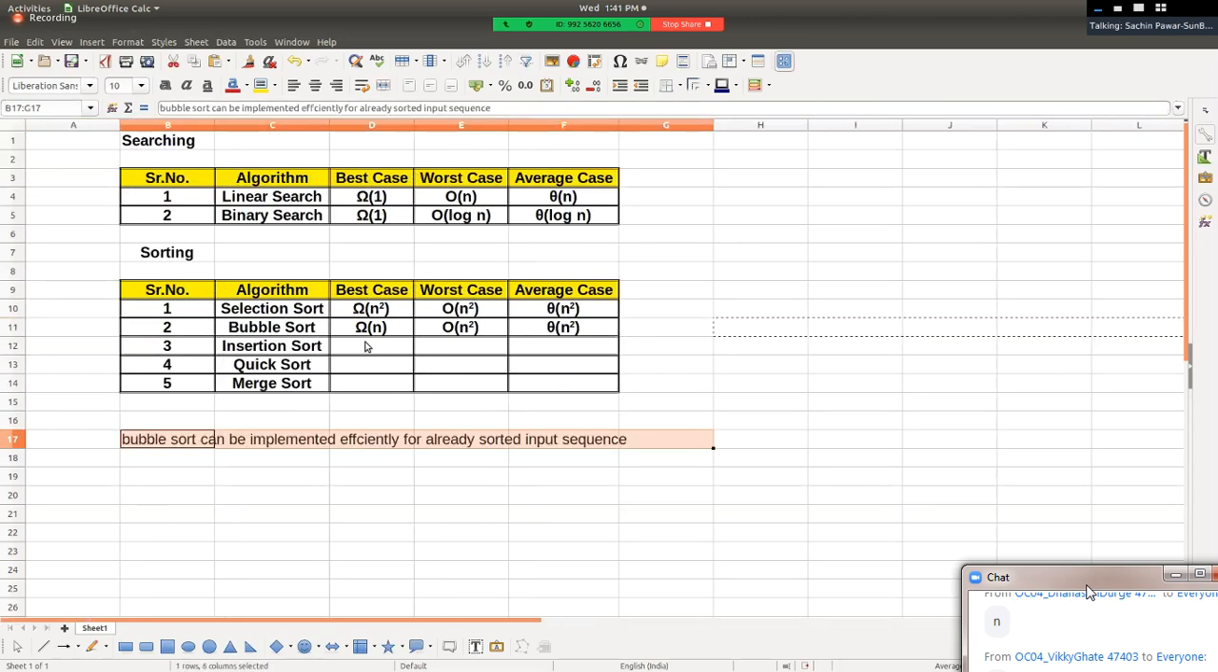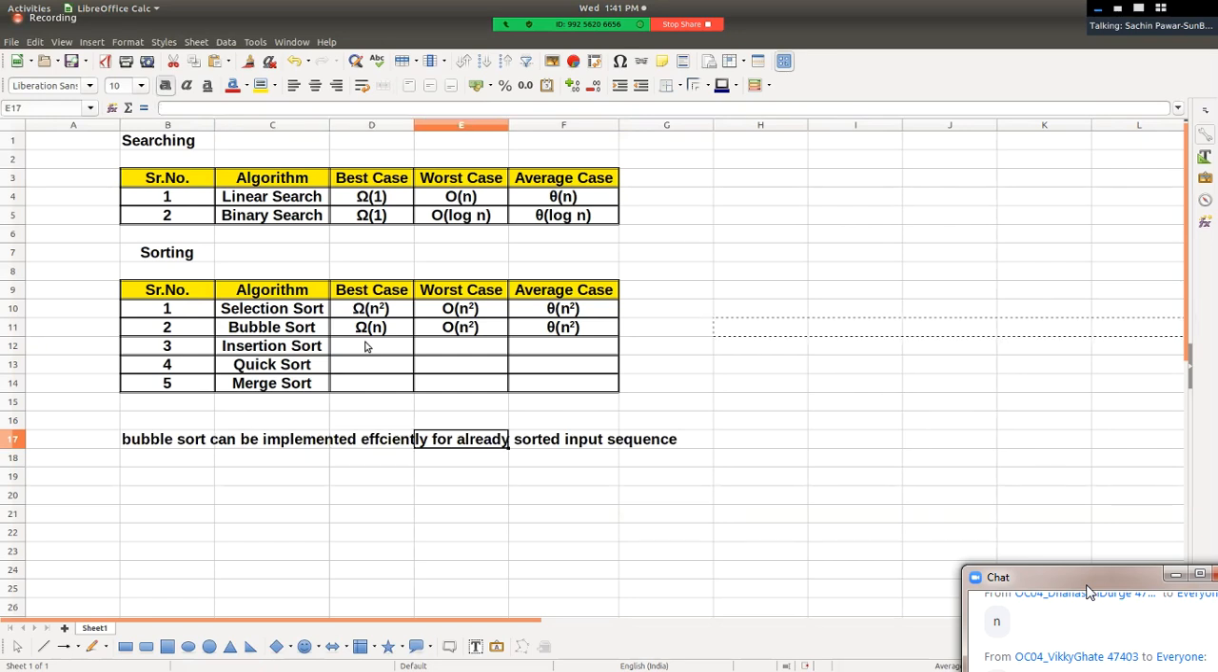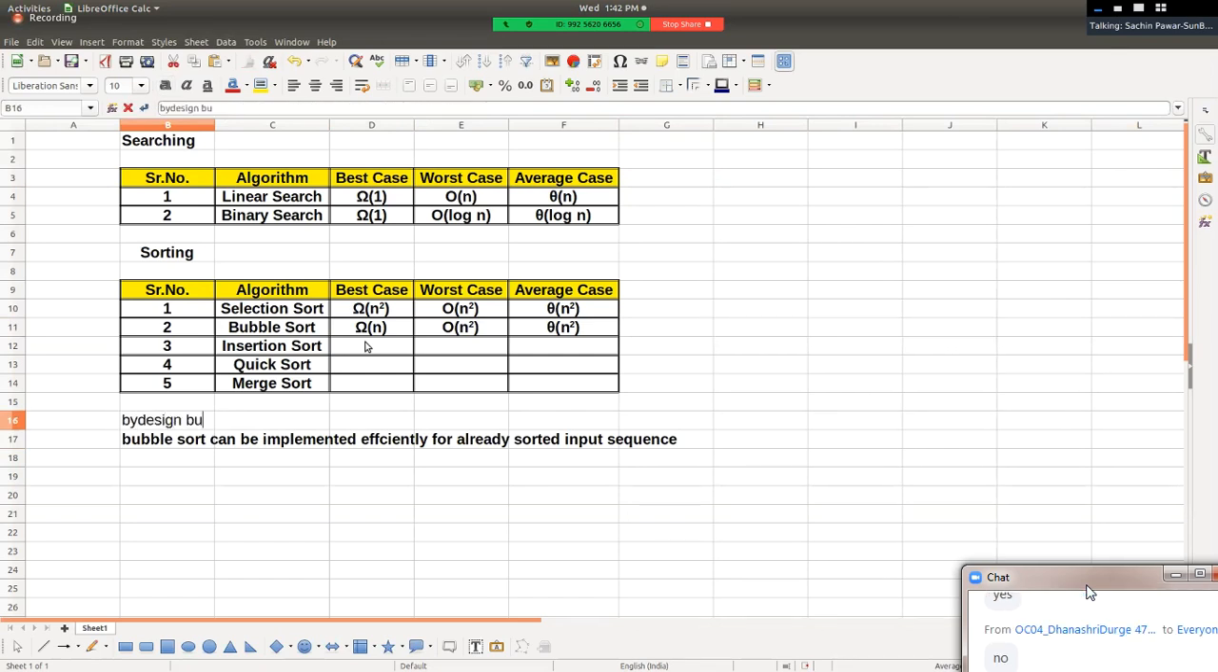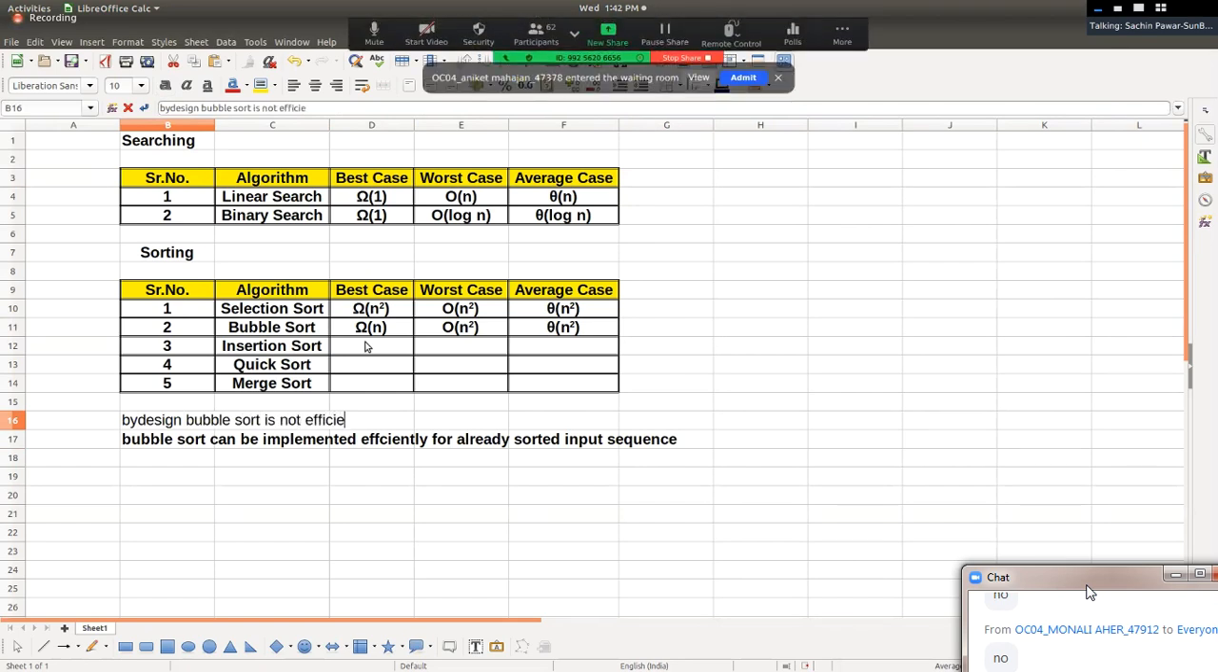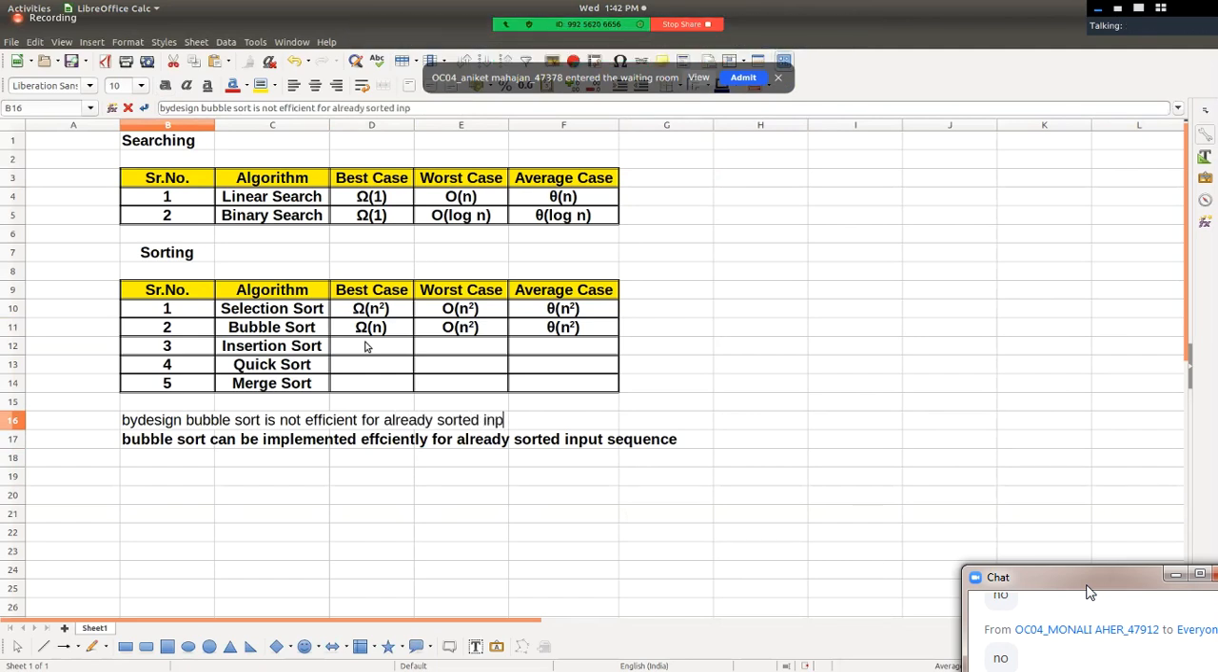First point, right? Bubble sort can be implemented efficiently for already sorted input sequence, but by design, is it efficient? No. By design, bubble sort is not efficient for already sorted input sequence, but yes, it can be implemented.